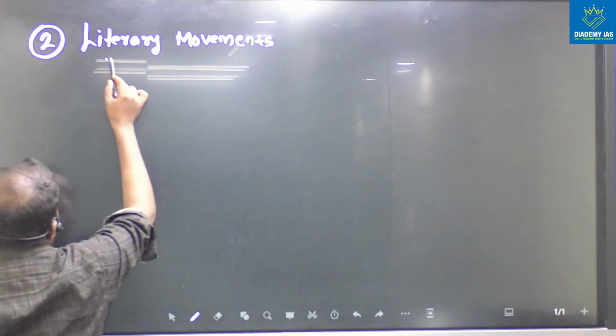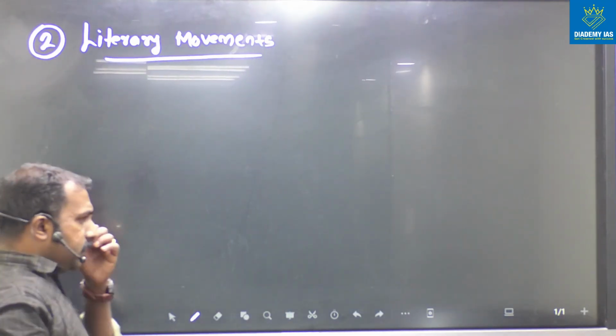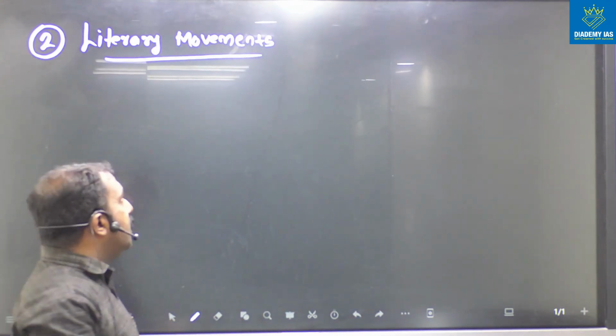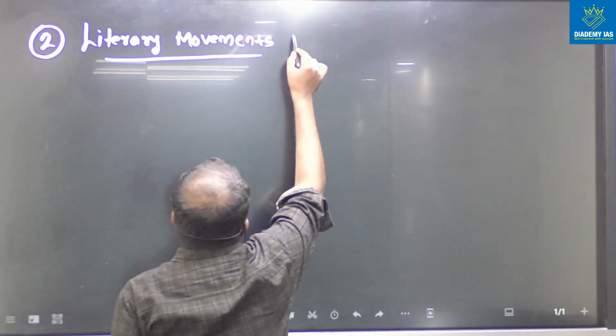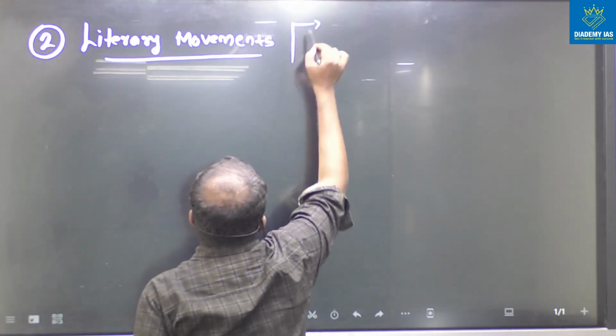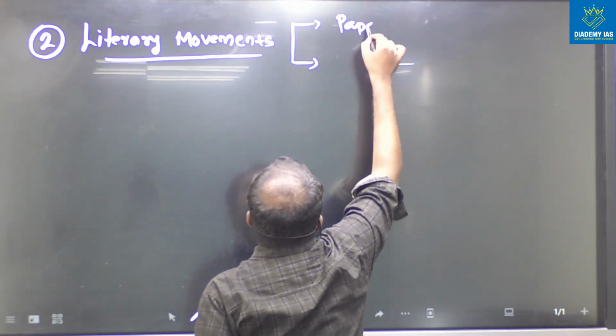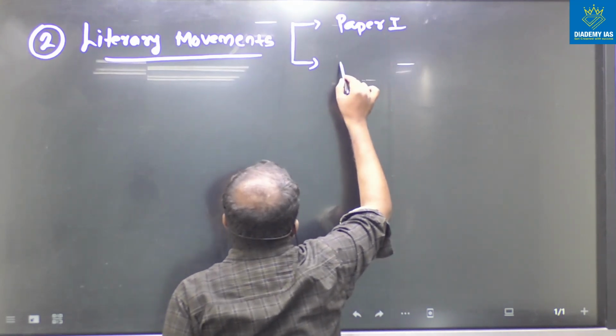Okay, literary movements. Just like the other areas, poems, novels, drama, the literary movements also have two divisions: paper 1 and paper 2.